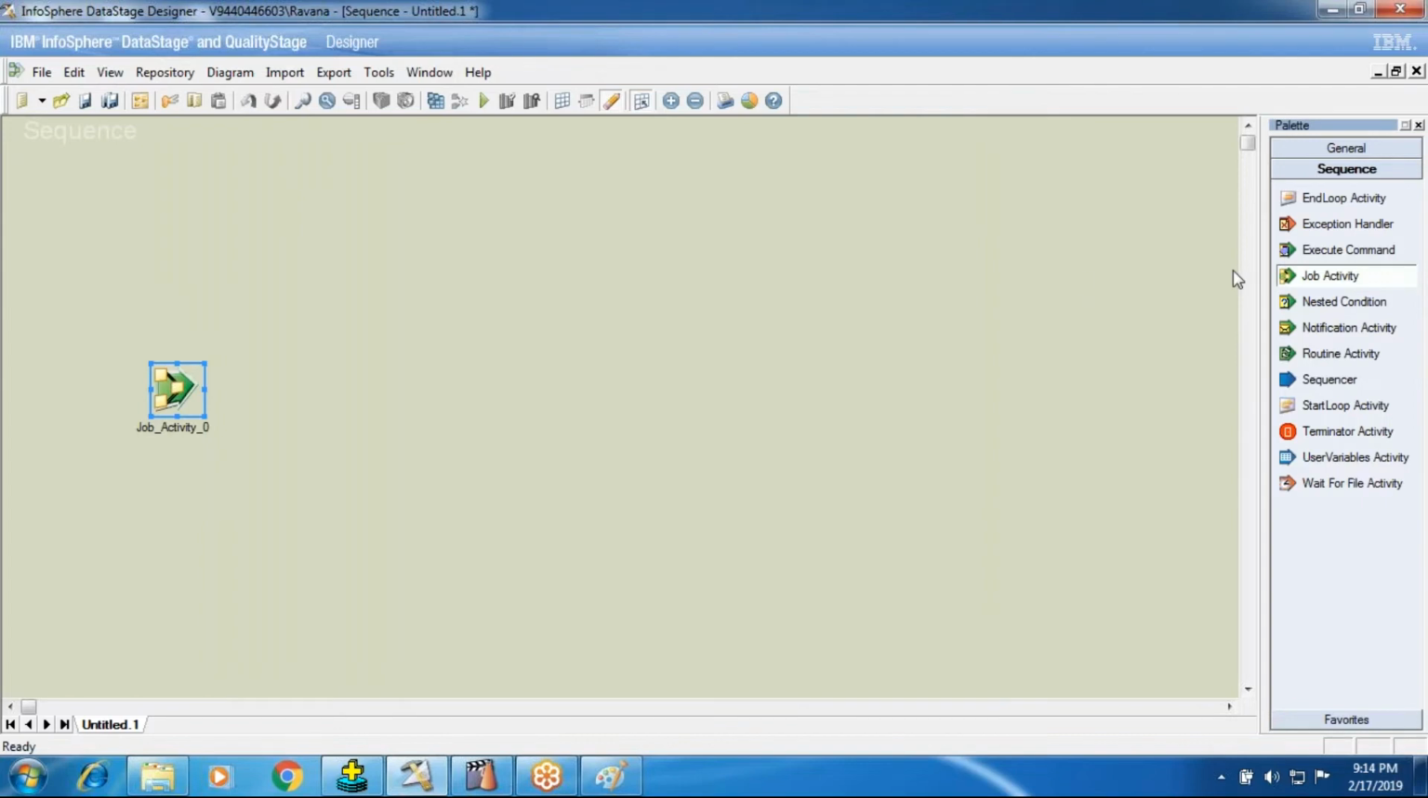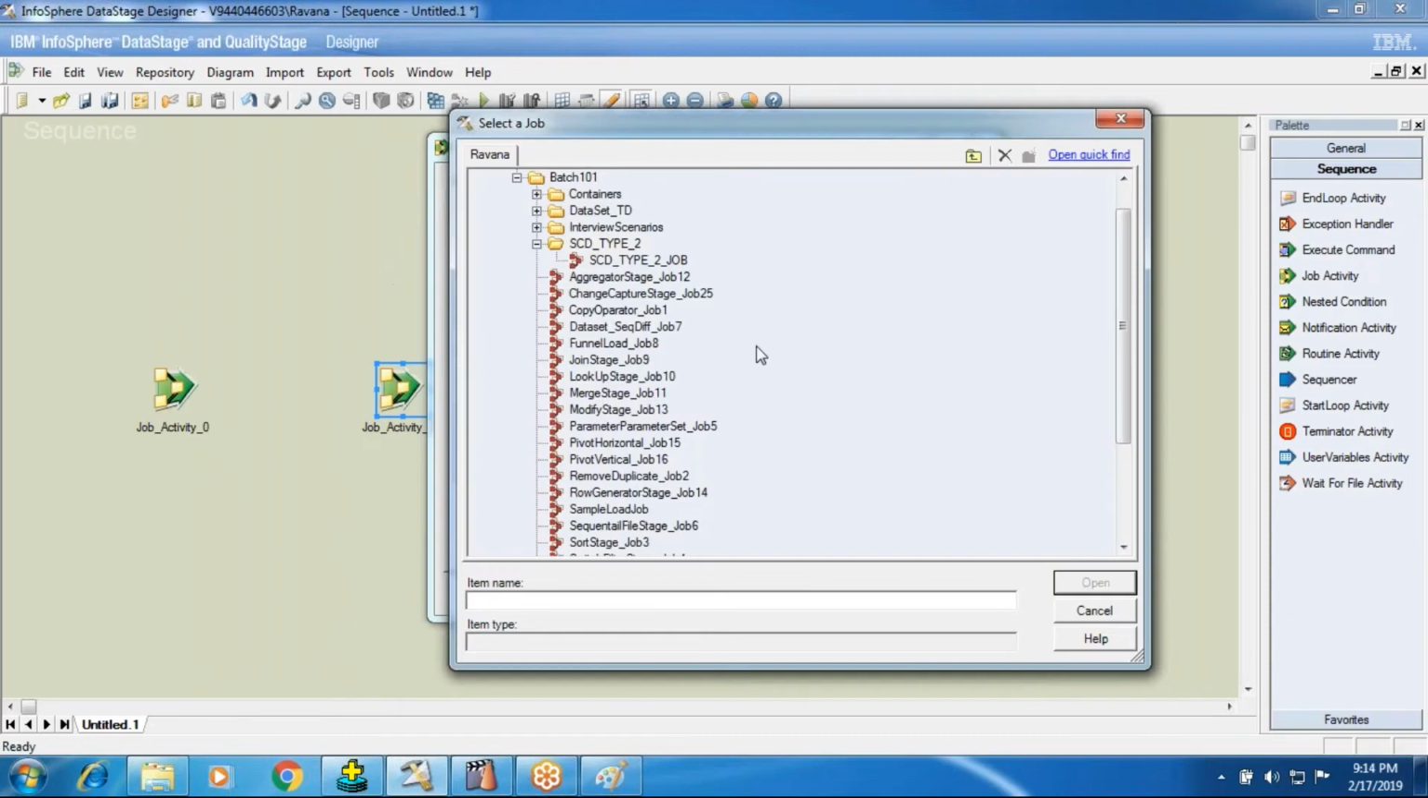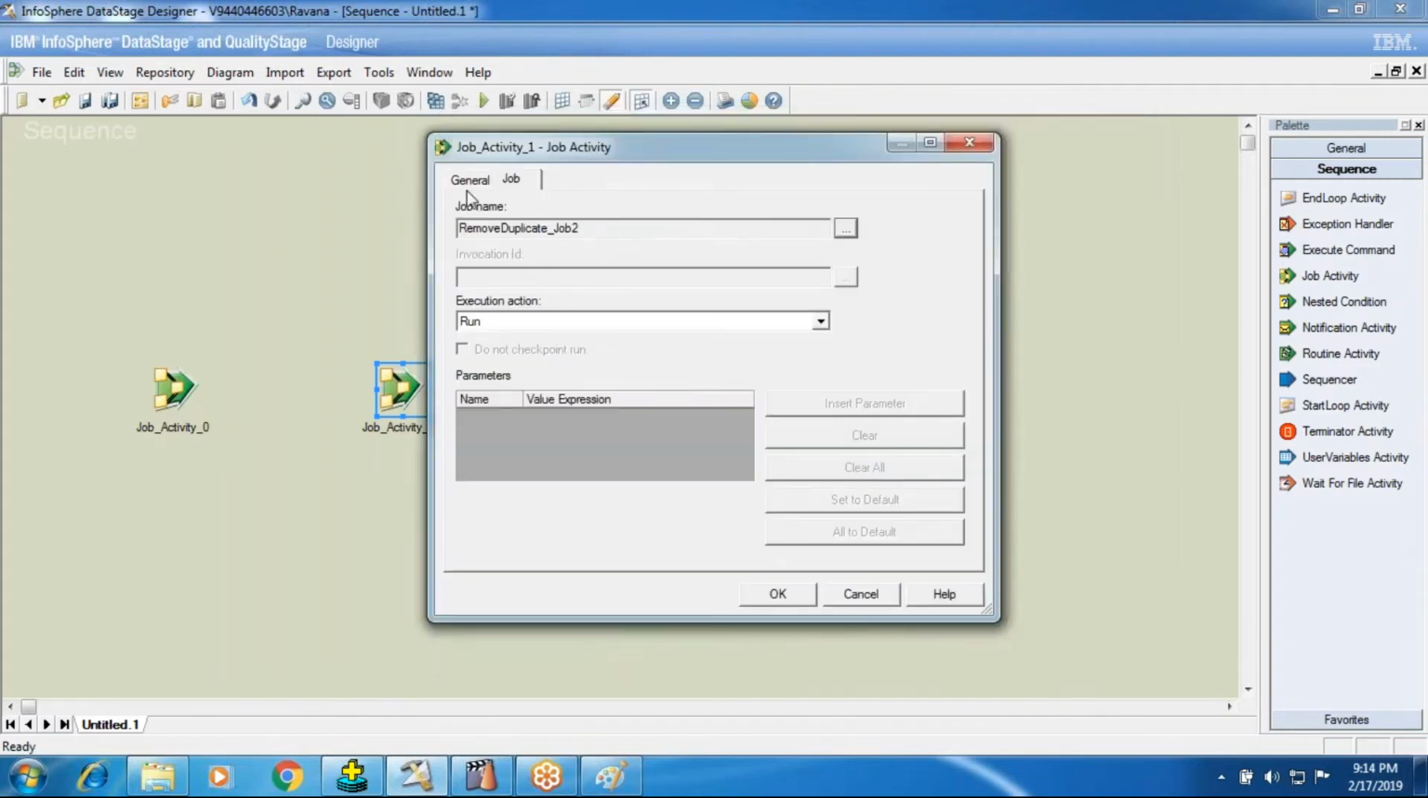The other way is to bring the job activity onto the canvas, but here I don't have any job. You cannot see any job. To call a job into this activity, click on the browse button, and the repository will open. Sorry, it's not the parallel canvas or server canvas, the repository will be open. So here you can call one row generator job, or instead of that, I can go for a remove duplicate stage job. So now this job is called.